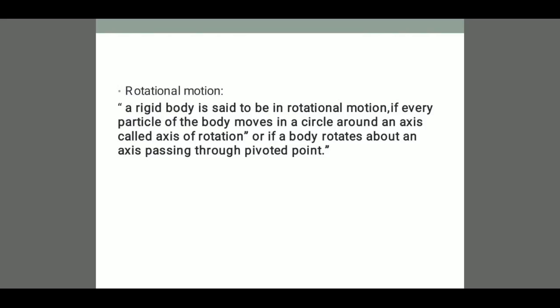Now, as we have translational motion, we also have rotational motion. Let's discuss what is rotational motion. A rigid body is said to have rotational motion if every particle of the body moves in a circle around an axis. That axis is known as the axis of rotation. It is when a body is rotating about an axis that has a pivoted point. That is known as rotational motion. Now let us see what are the upcoming topics.